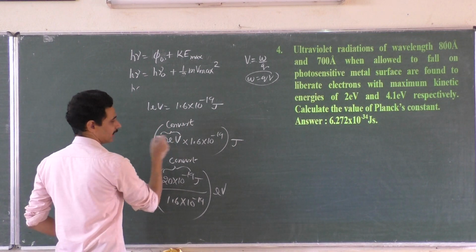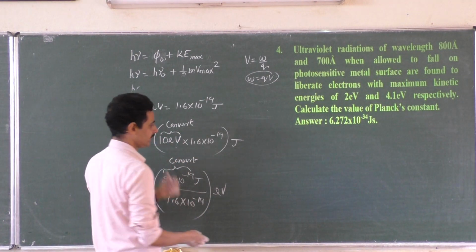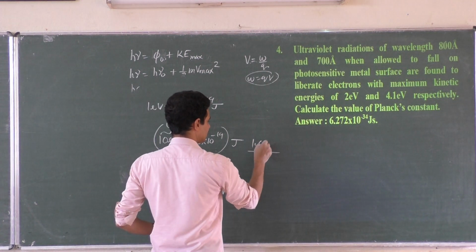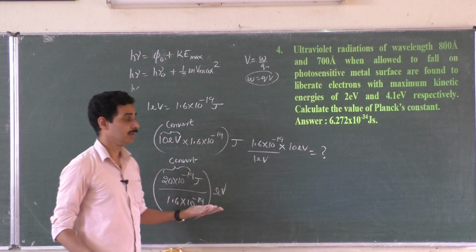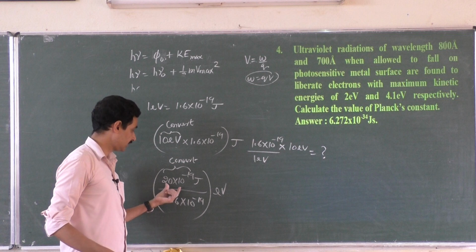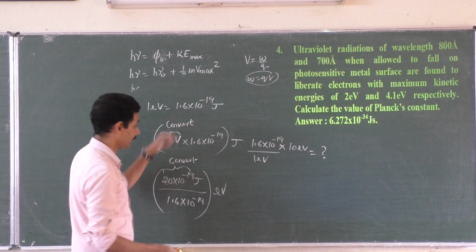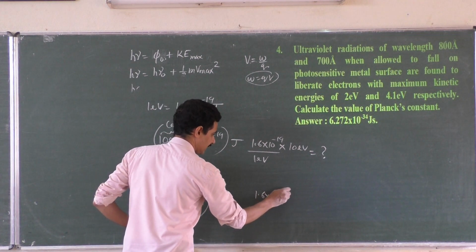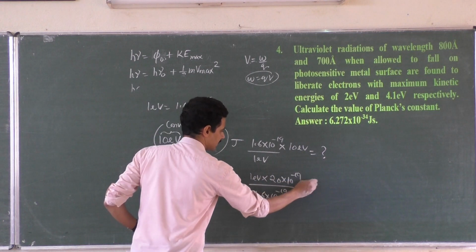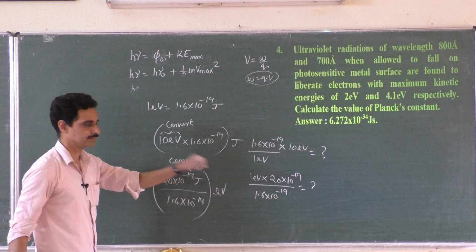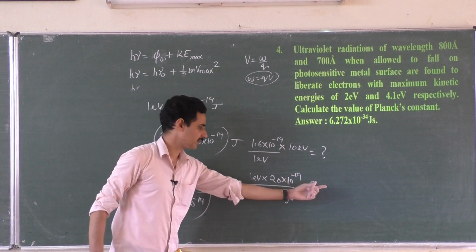Now, you want to convert 10 electron volt, right? How did you come to know that, sir? You have to multiply by 1.6. Very simple. 1 electron volt means 1.6 into 10 to the power minus 19. 10 electron volt means how much? Finish. Into 10. Sir, I want to convert 20 into 10 to the power minus 19 joules to electron volt. How to convert? 1.6 into 10 to the power minus 19 joules means 1 electron volt. 20 into 10 to the power minus 19 joules means how much? Same thing. This much joules means 1 electron volt. This much joules means how many electron volt?